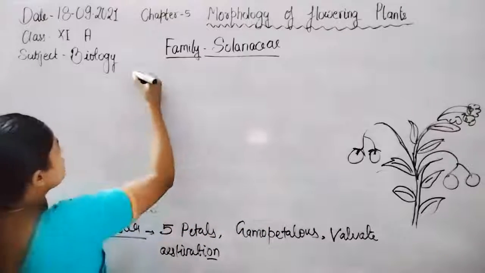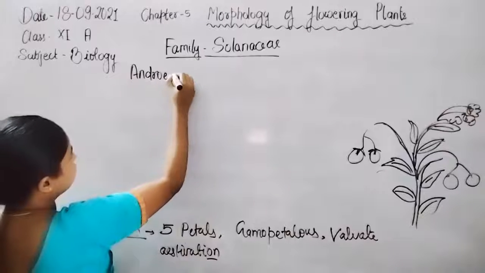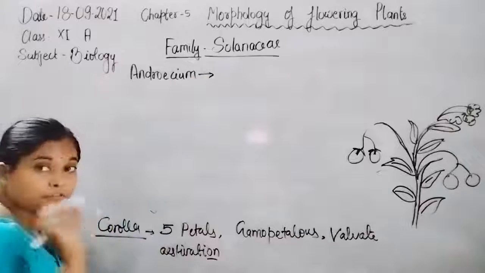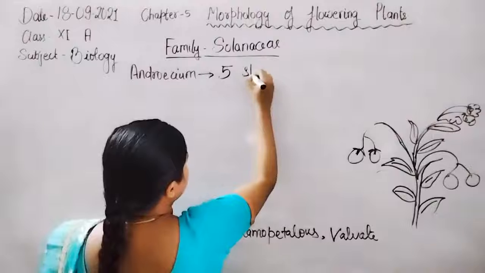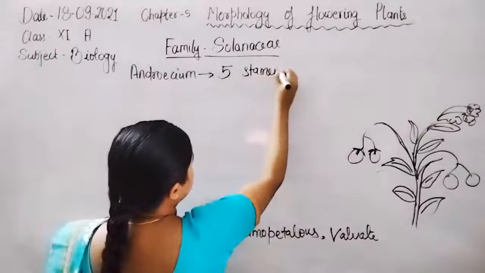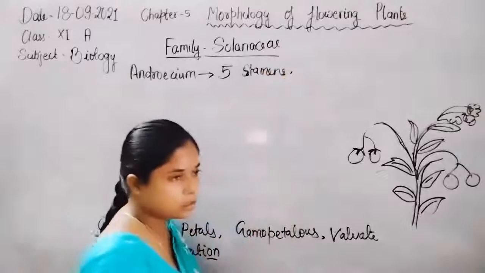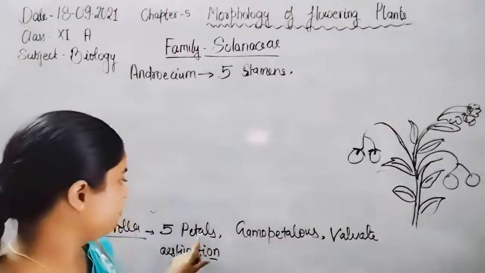The third whorl is the androecium. Five stamens are present, attached to the petals.